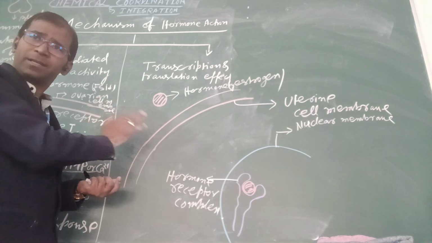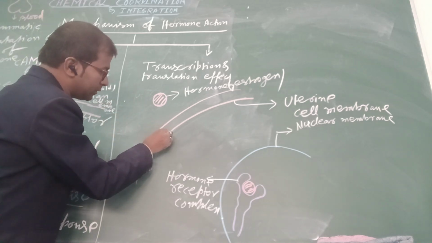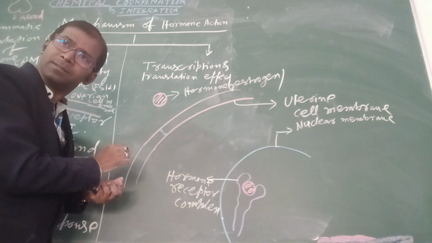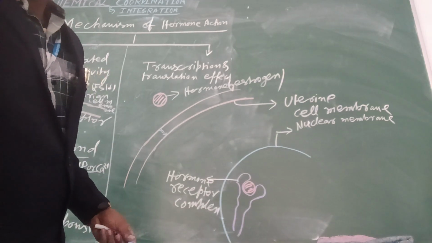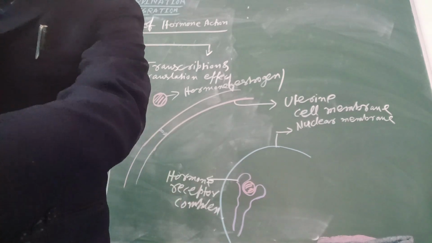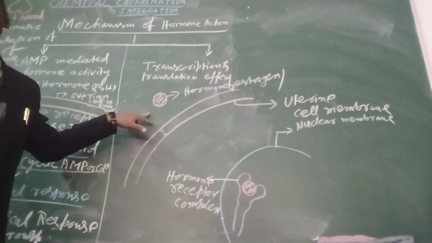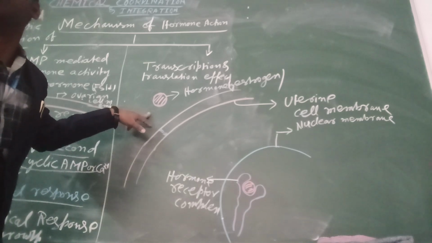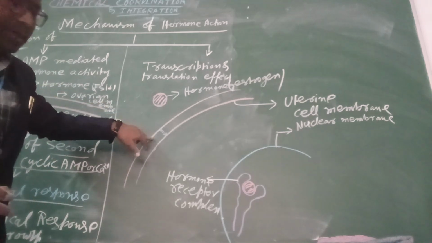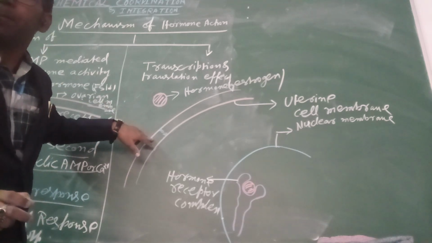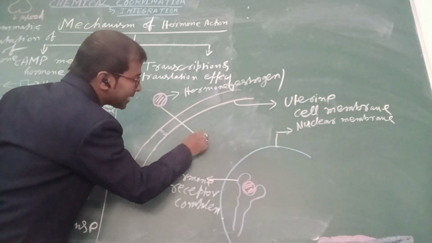Lipid hormones are not as large in size as compared with protein. And second thing, the cell membrane is made up of lipid bilayer, so it can enter inside the cell.